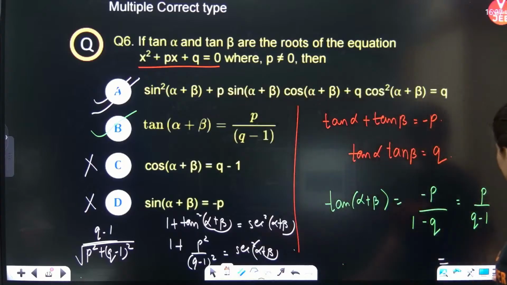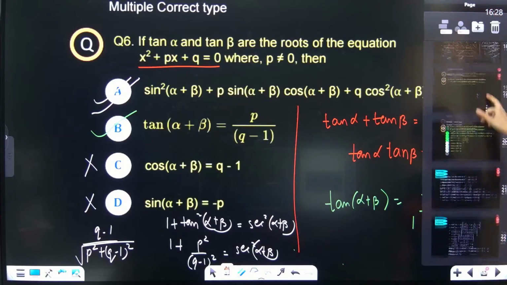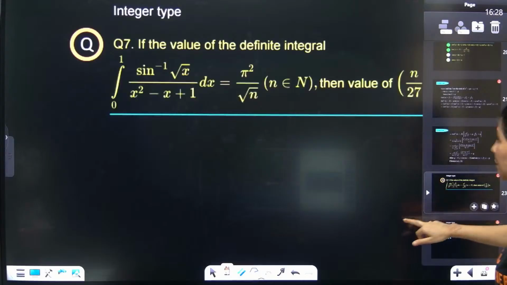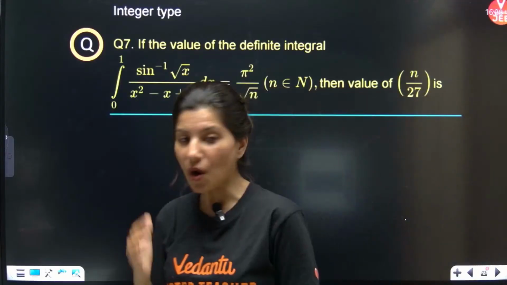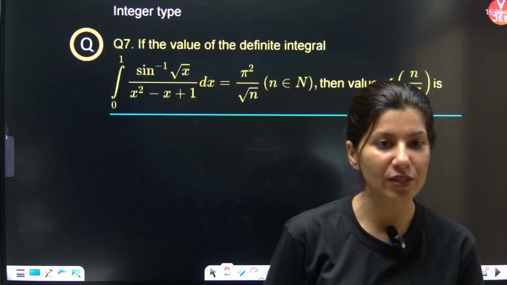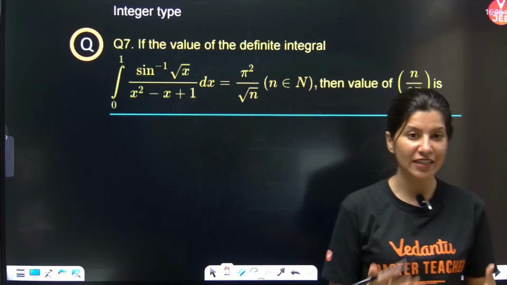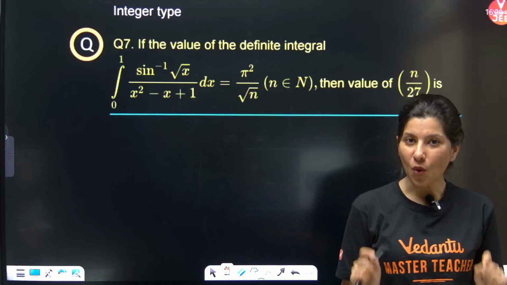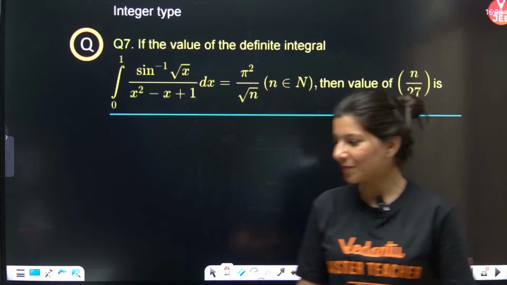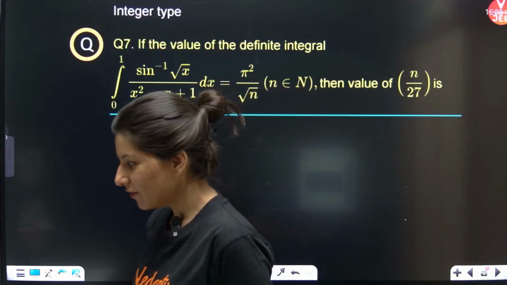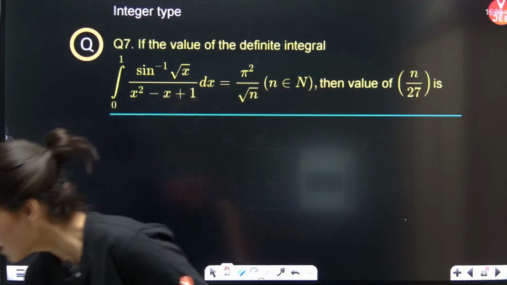Okay, yes. So this question was also actually a doable question. Now the next question, everybody, is from the world of definite integration, and you know what? Which property shall I apply? Who is going to tell me? Which property shall I apply? Everybody.